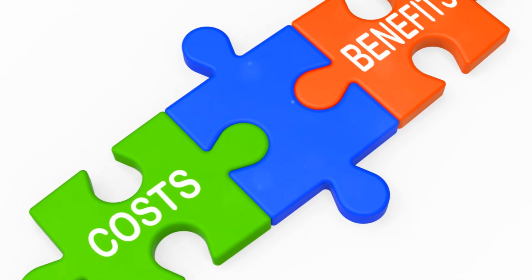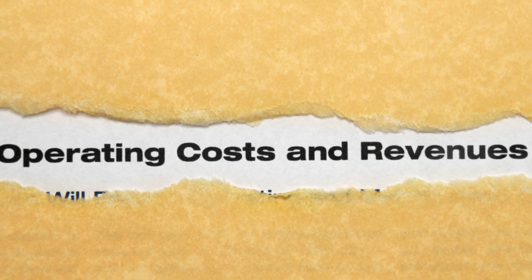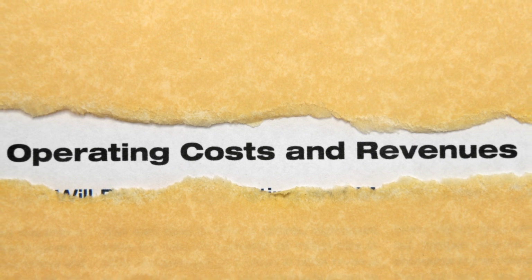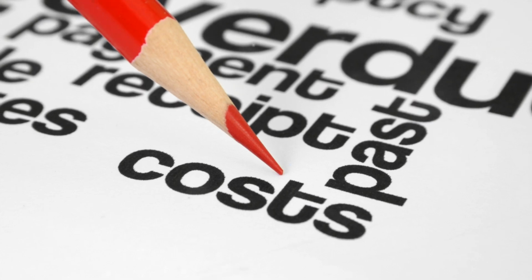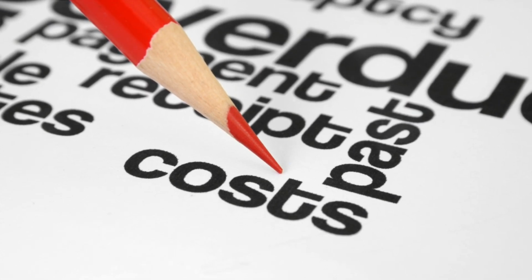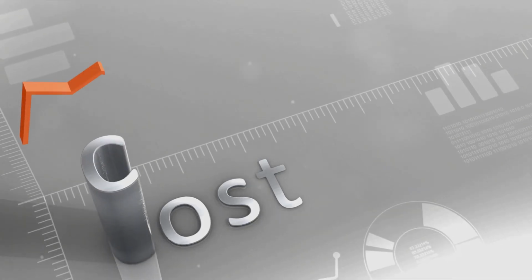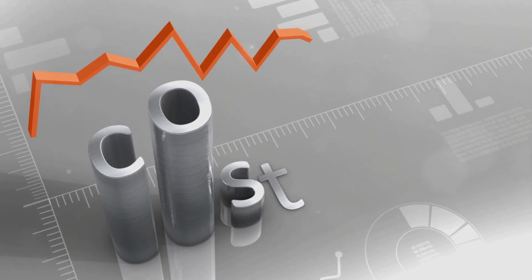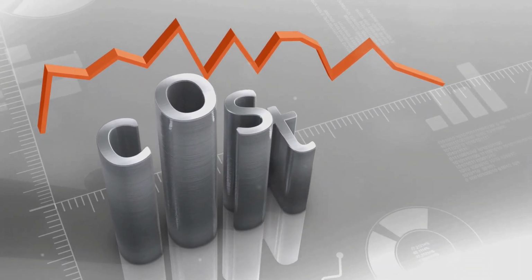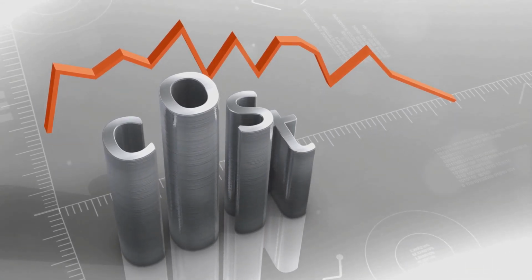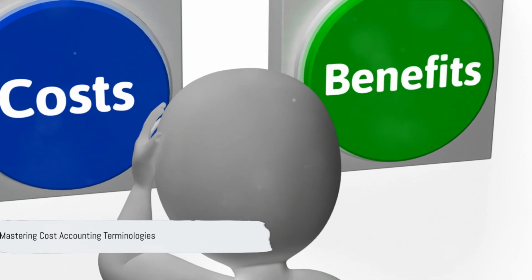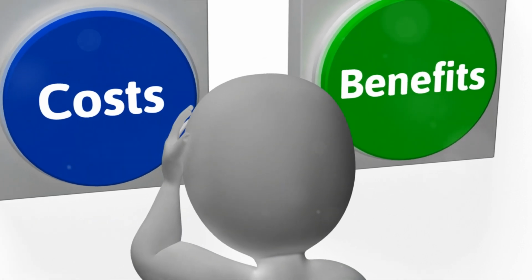Historical cost is the original cost of an asset, while current cost is the cost that would be incurred if the same asset were acquired in the current period. Future or predetermined cost is an estimated cost for a future period. Opportunity cost is the cost of forgoing the next best alternative. Mastering these terminologies will make your journey in cost accounting much smoother.